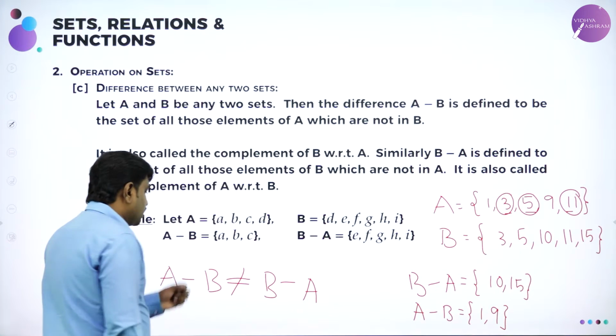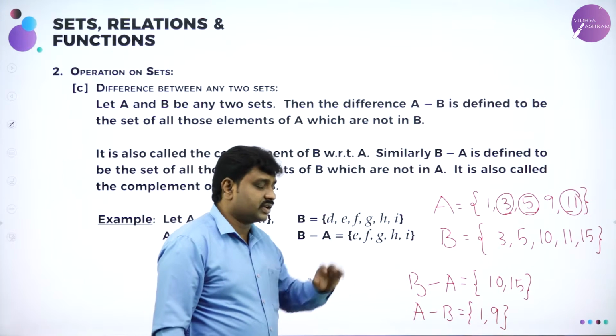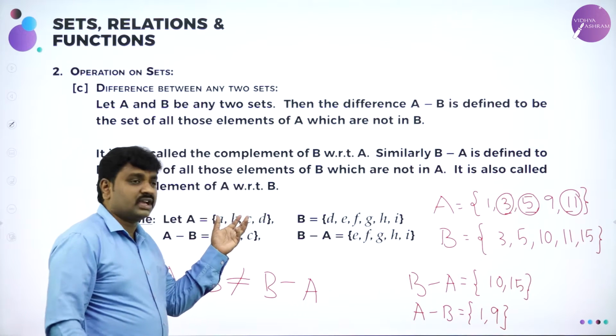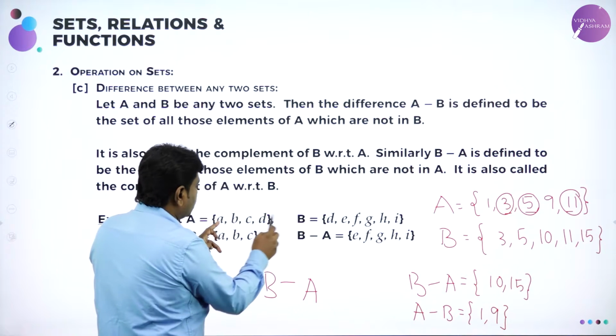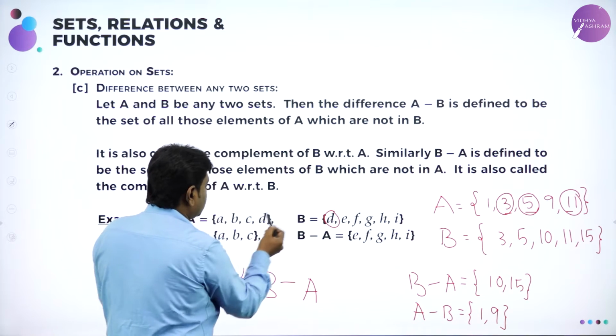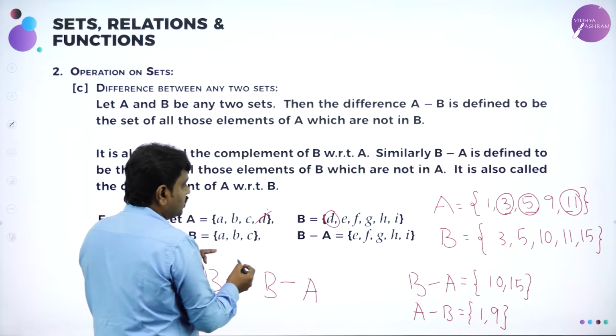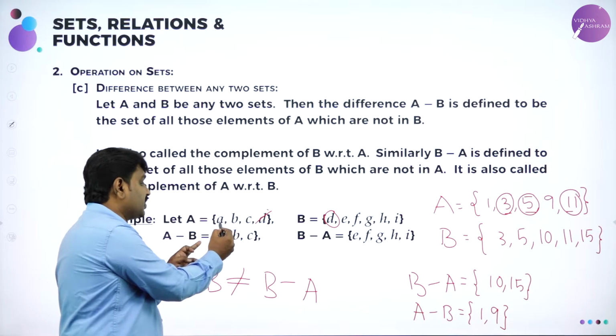And one more example I gave here, set A is equal to ABCD, set B is equal to DEFGHI, and A minus B means what? From A, remove the elements of B. From A, ABCD, I will remove the common elements that are present in B. You can see D is present here, so remove this D. That's it. So, the remaining elements of A